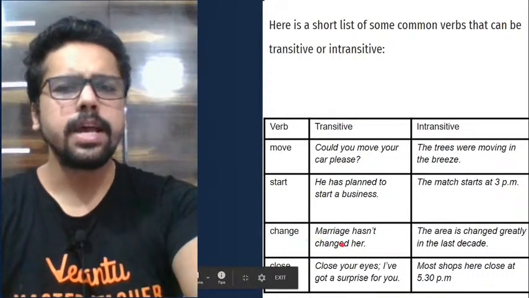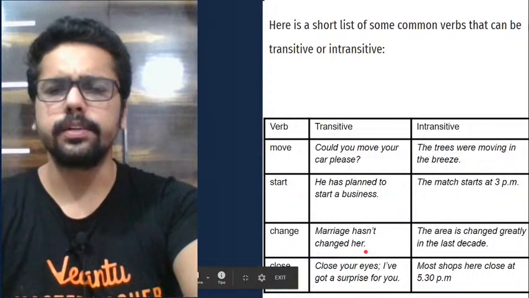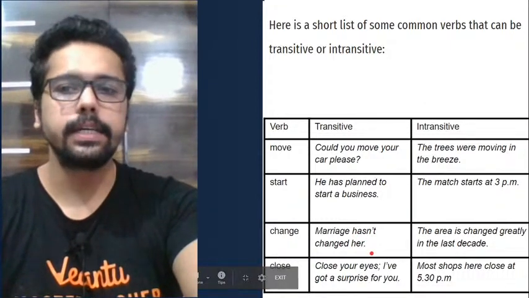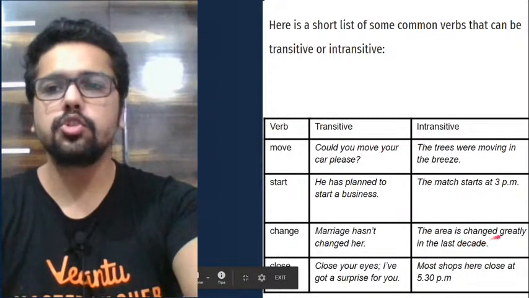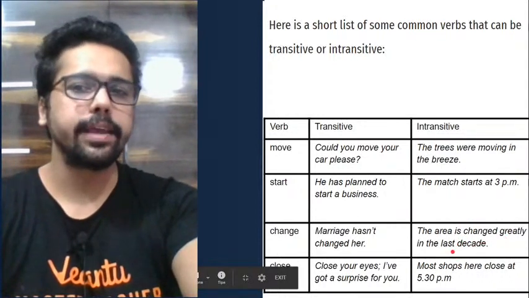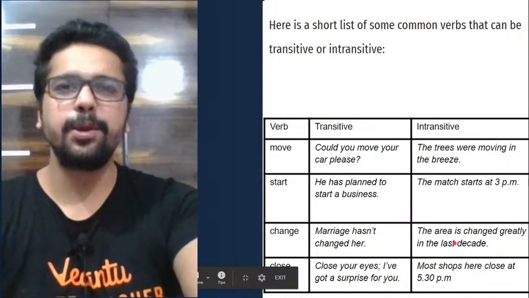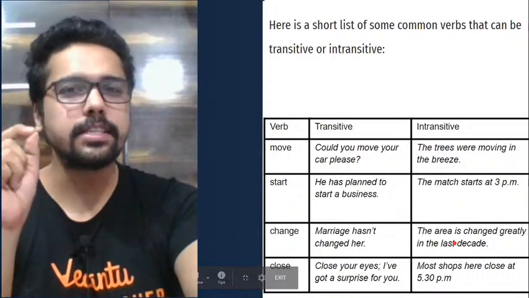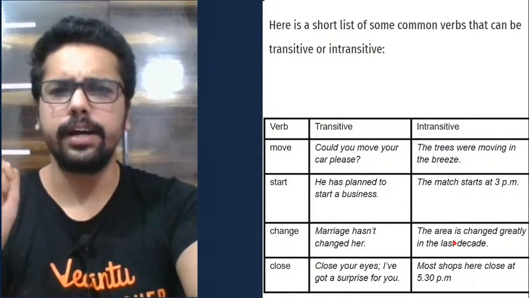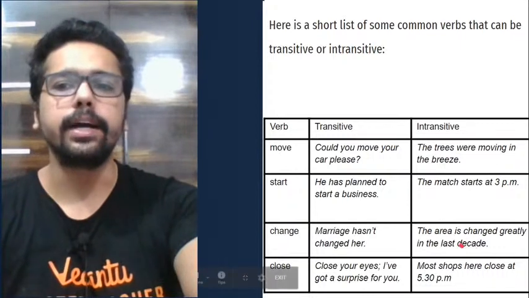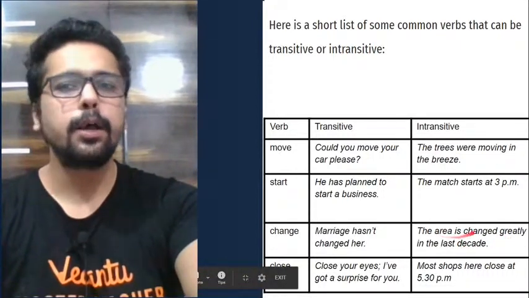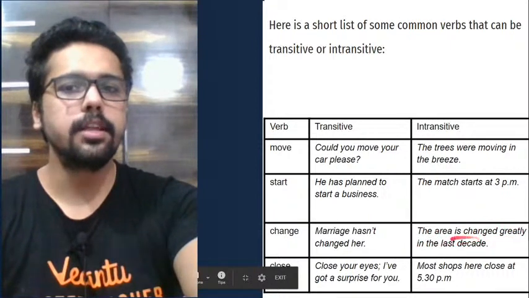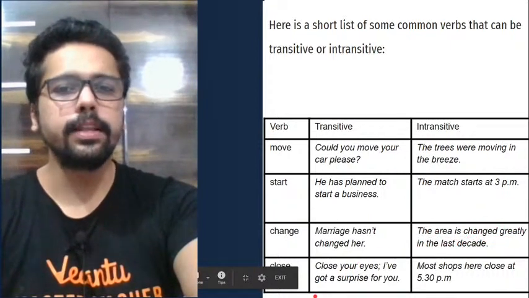Look at the word change. Marriage hasn't changed her. So again, there is an object, her. Here, if you see, the area has changed greatly in the last decade. Area. The sound of the letter R is slightly pronounced, right? So the area has changed greatly in the last decade. So there is no object.